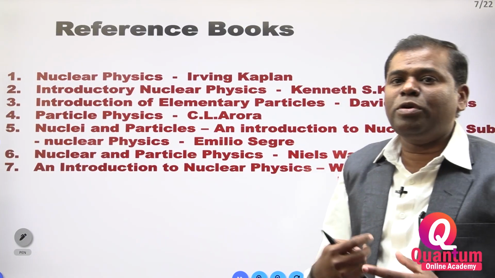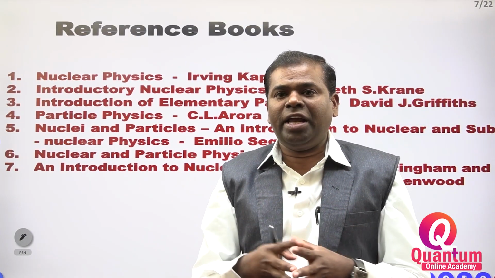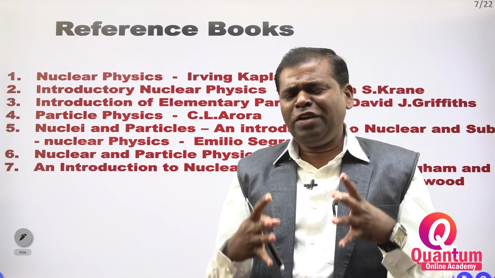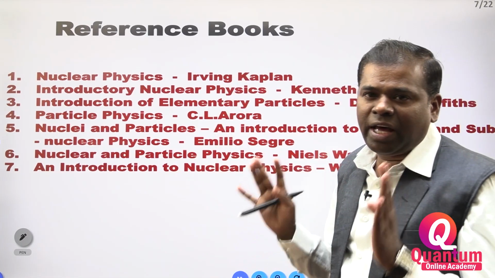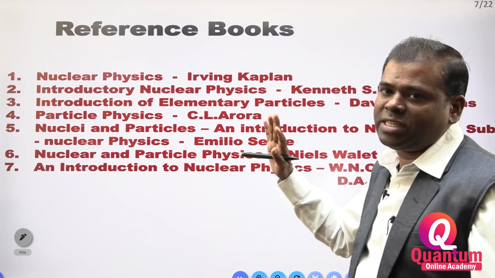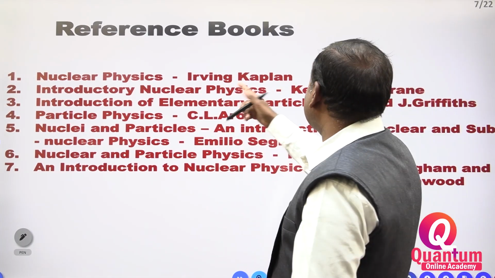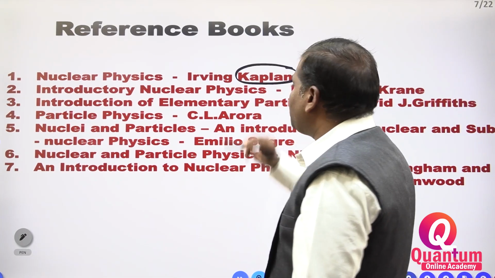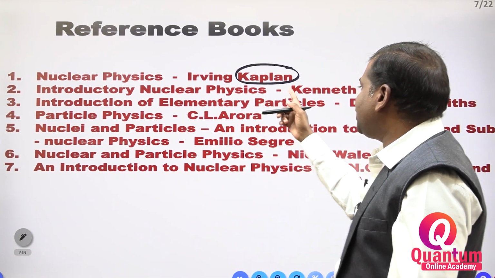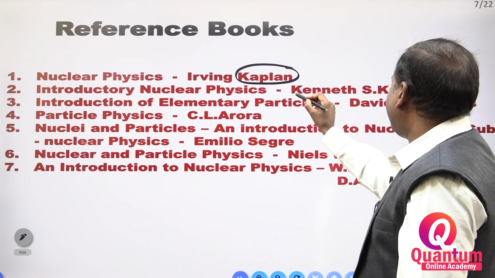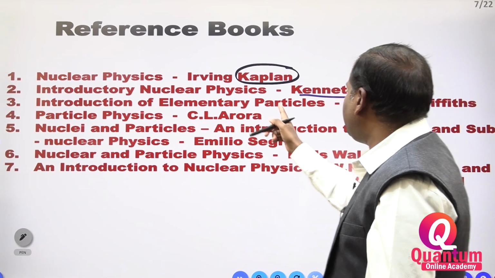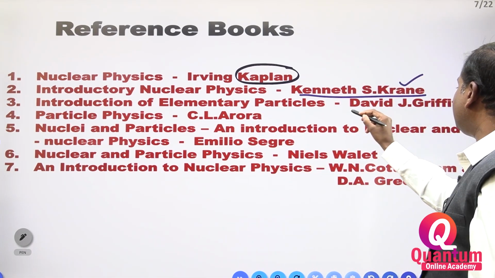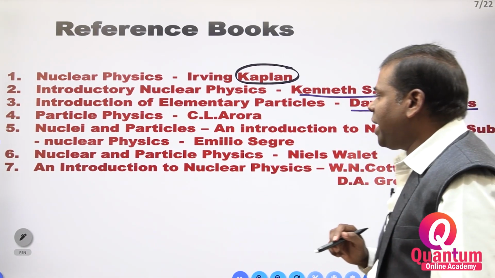Now, which type of books do we have to follow? These are very important. So many fundamental books are there for nuclear physics. These books are very nice. You can purchase any one book. Nuclear Physics by Irving Kaplan. Introductory Nuclear Physics by Kenneth S. Krane. Introduction to Elementary Particles by David J. Griffiths.